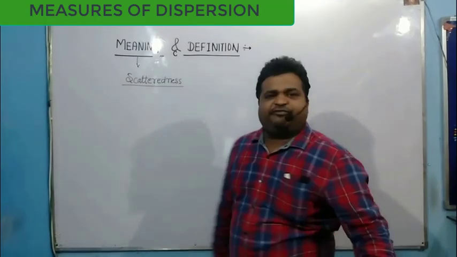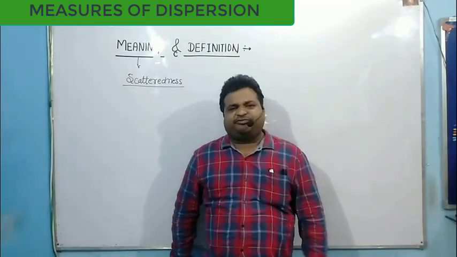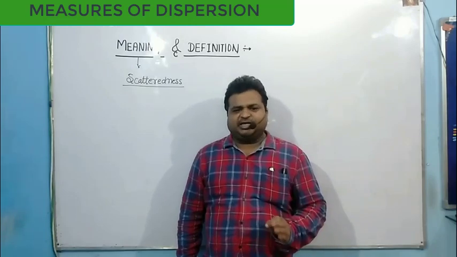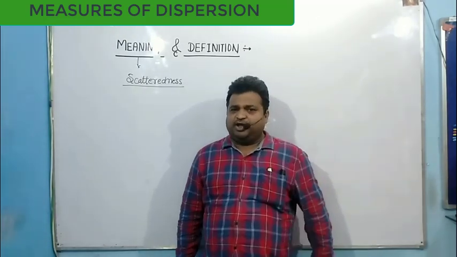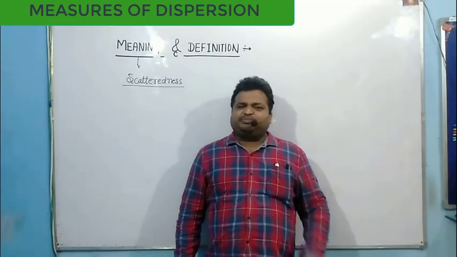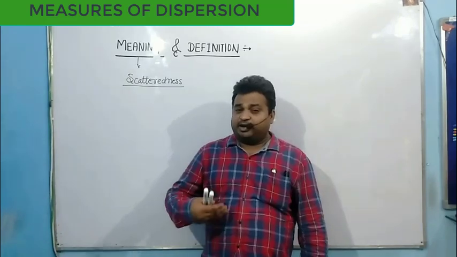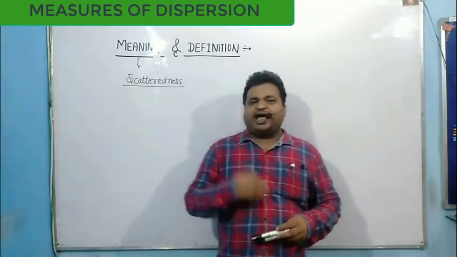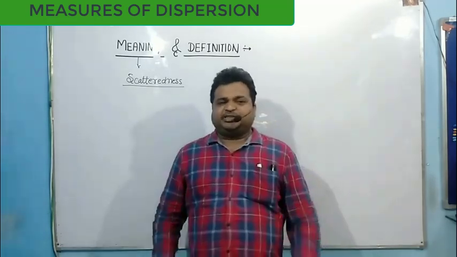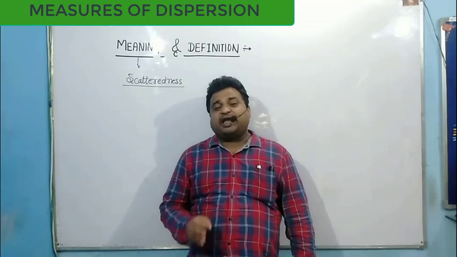The literal meaning of dispersion is scatteredness, and now I am going to tell you the basic definitions of dispersion. You can note down these definitions also. My first definition of dispersion is the measure of variation of items. I am repeating: dispersion is the measure of the variation of the items. Second definition, dispersion is the measure of the extent to which the individual items can vary.